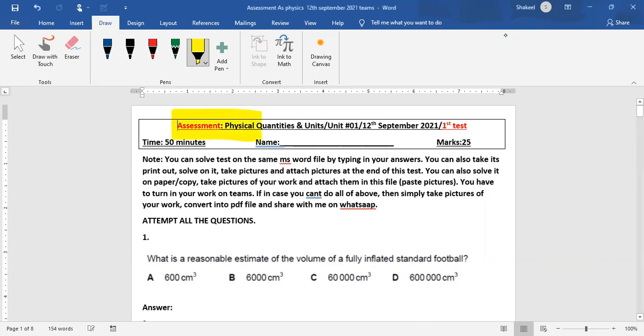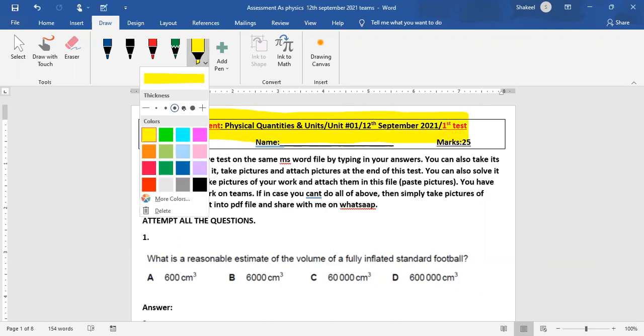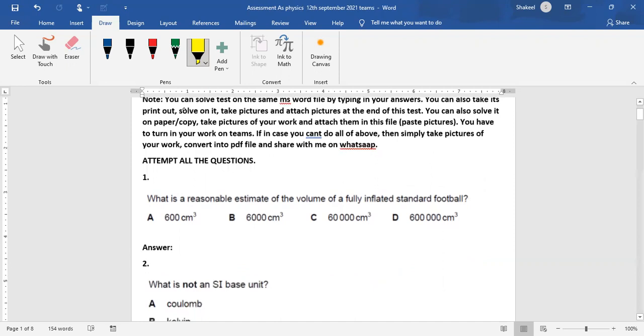So basically it's the assessment on physical quantities and units. It was taken on 12th of September. There are 10 MCQs, and you need to read the MCQ very carefully.